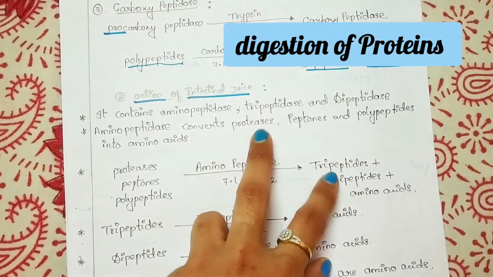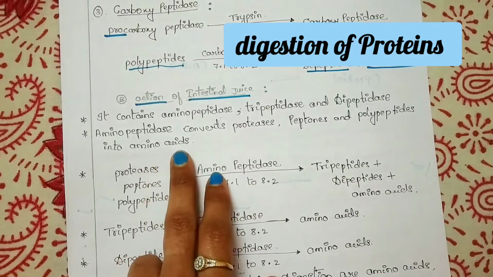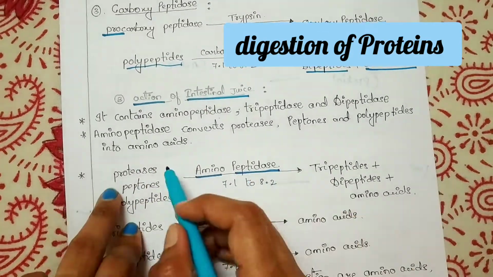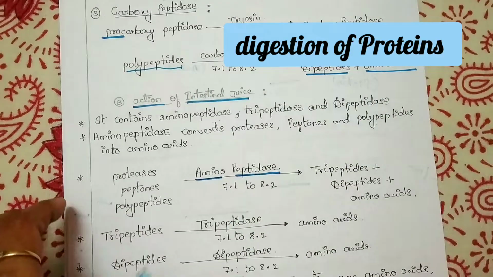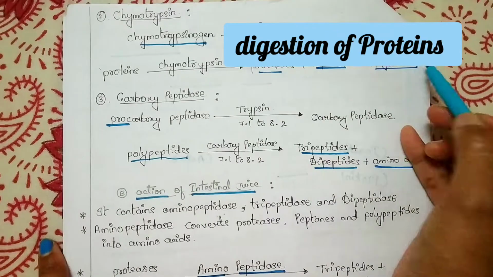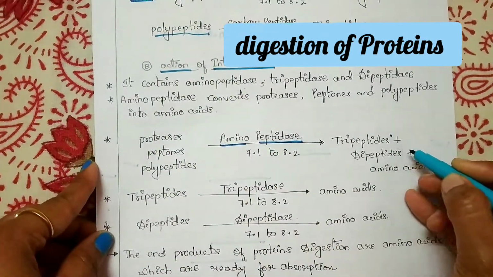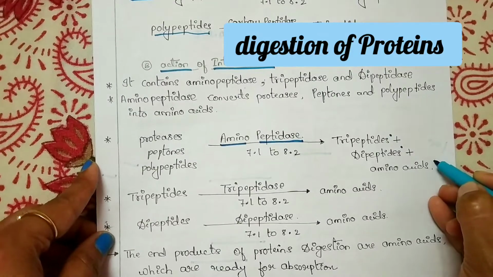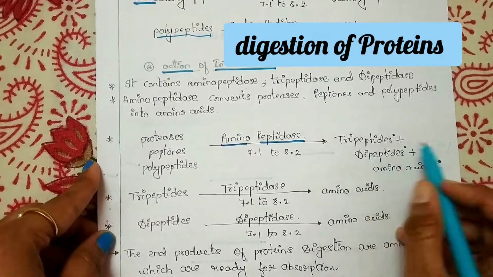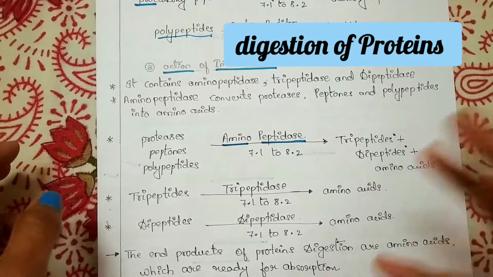Aminopeptidase converts proteoses, peptones and polypeptides into amino acids. This one, aminopeptidase, acts on what is formed here. Previously you can see that proteoses, peptones and polypeptides were formed, and all those will be converted into tripeptides, dipeptides and amino acids. So these are the smaller molecules of the proteins. If they are smaller molecules, the body can absorb them.